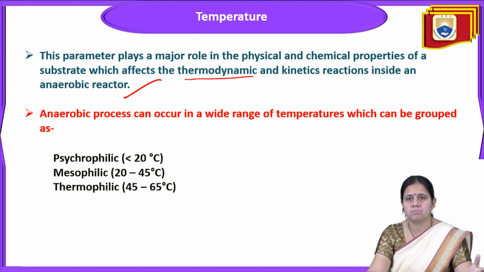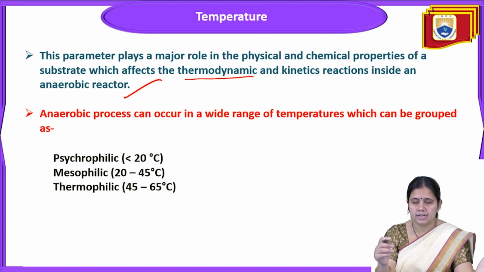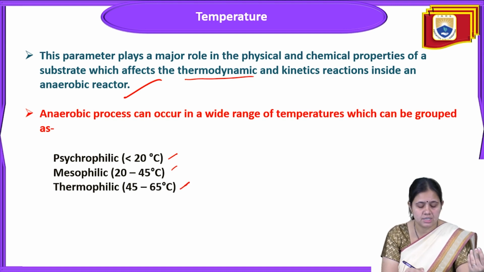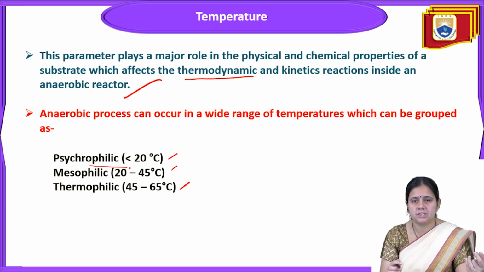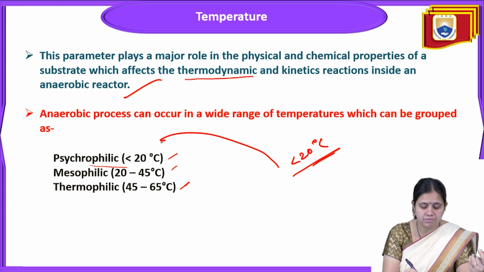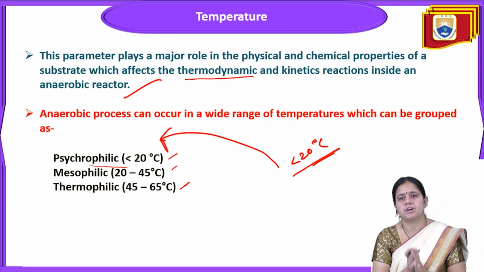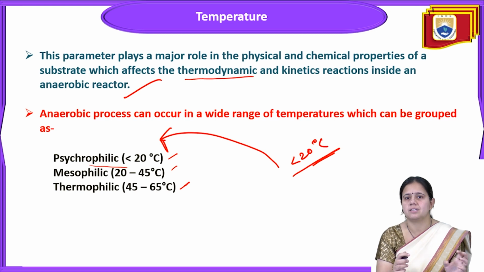So this anaerobic process takes place under three temperature conditions, in which the bacteria and microbial activity can take place. The first condition is psychrophilic, that is less than 20 degrees Celsius. Then mesophilic, that is 20 to 45 degrees Celsius. This is the ideal range.